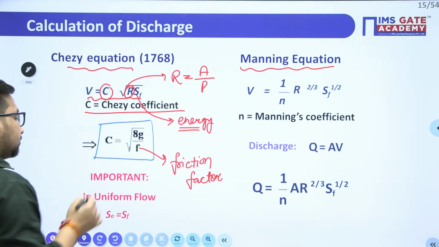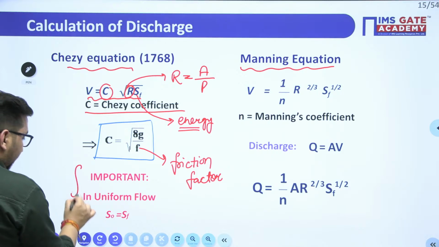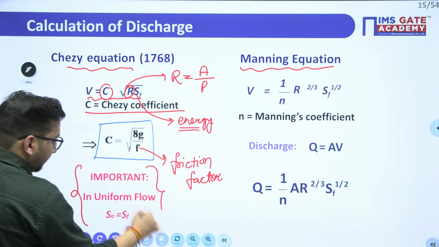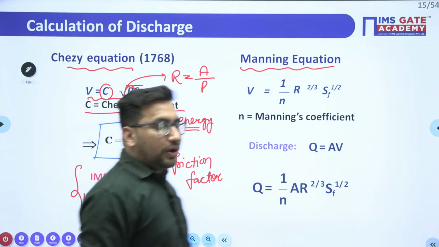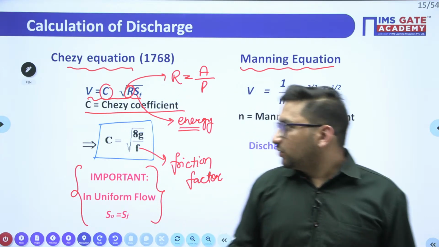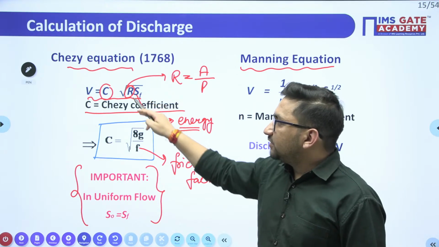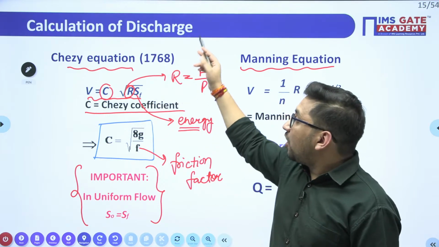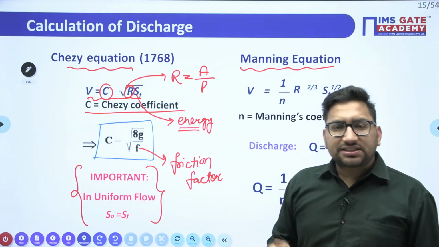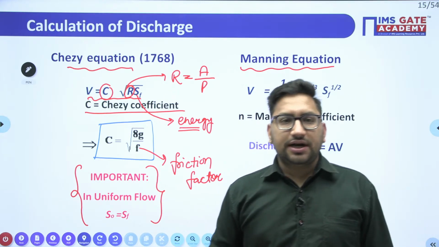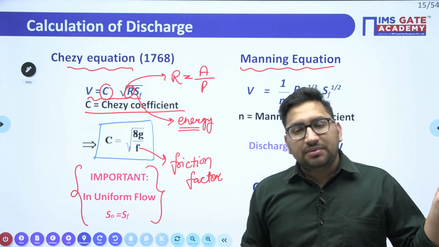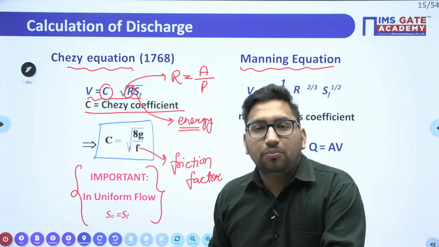Clear this thing? So note, for a uniform flow, S0 is equal to SF. So in place of this particular SF value, you can also use this S0. As generally when you see the questions, most of the time the examiner will give you the channel bottom slope.